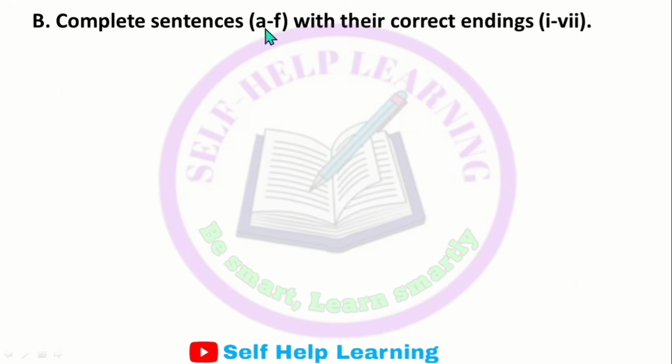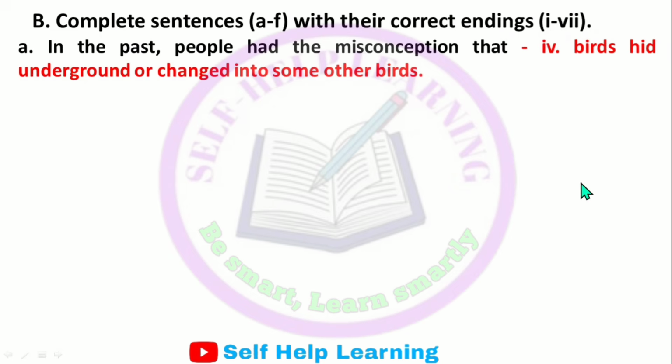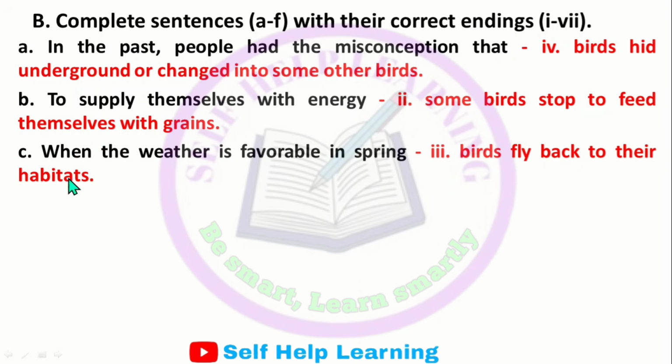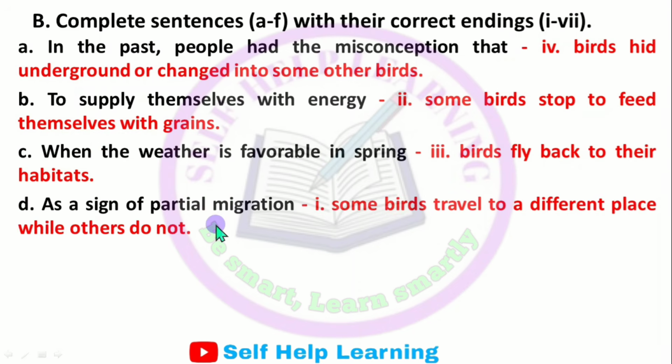Complete sentences A to F with their correct endings, from first to seventh. Here are the answers. In the past, people had the misconception that birds hid underground or changed into some other birds. To supply themselves with energy, some birds stop to feed themselves with grains. When the weather is favorable in spring, birds fly back to their habitats.